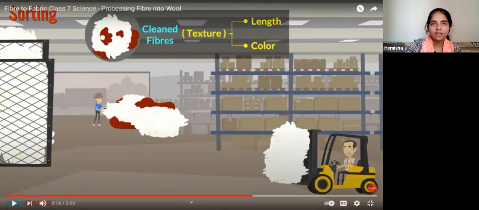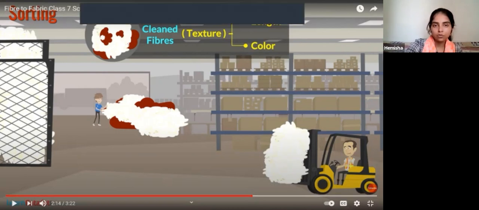Okay, you will see that in our case also. The length of the hair may vary, right? Some hair will be long, some short, and colors also vary. If you look at the color of someone's hair, it will be different, brown, somewhere blonde. So in a similar manner, you have the same example here. So we need to separate it out depending upon the length and color, meaning texture, right?